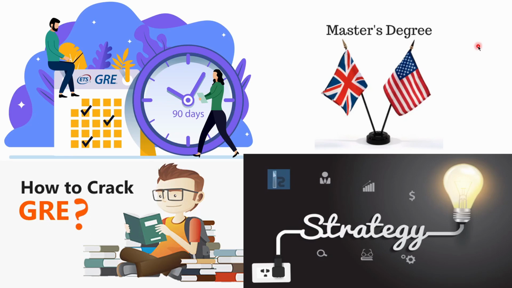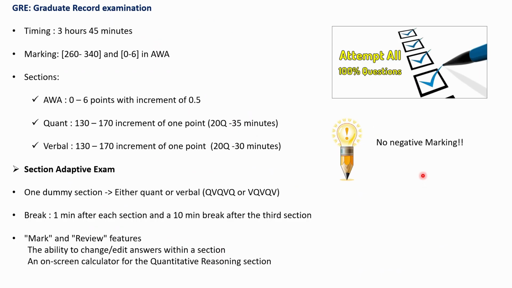Hey guys, today I'll be covering how to crack GRE and strategies related to it. GRE stands for Graduate Record Examination. It is a 3 hour 45 minute exam with a minimum score of 260, maximum of 340, and 0 to 6 points in the AWA section.